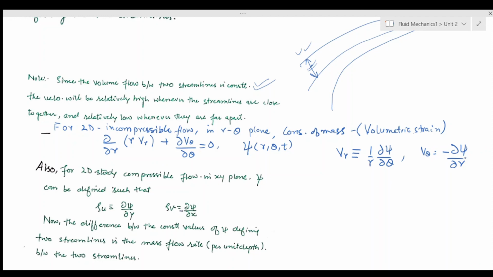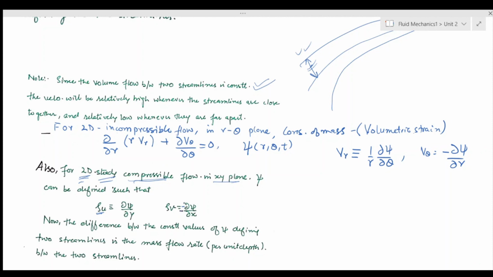Now, if I want to consider a two-dimensional steady but compressible flow in the xy plane, psi can be defined, but for a compressible flow I would have to introduce density also. So psi would be defined in such a way that rho u is equivalent to del psi by del y, and rho v is equivalent to minus del psi by del x.